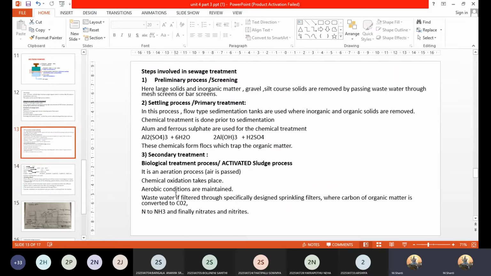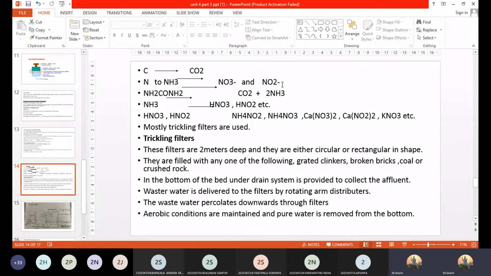so when the oxidation conditions or the aerobic conditions are maintained, you can see the carbon of the organic matter will be converted to carbon dioxide, and nitrogen to ammonia and finally to nitrites and nitrates. So in this reaction you can make out that these products, what you can see on the right side, are harmless products. That is the main purpose of this trickling process, which is also called biological treatment.